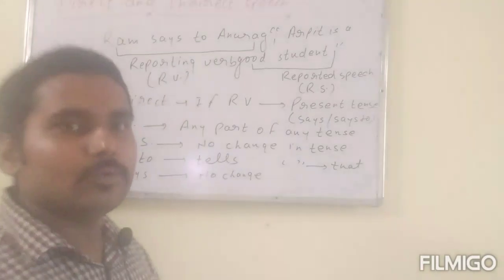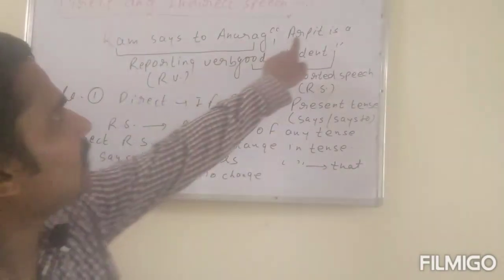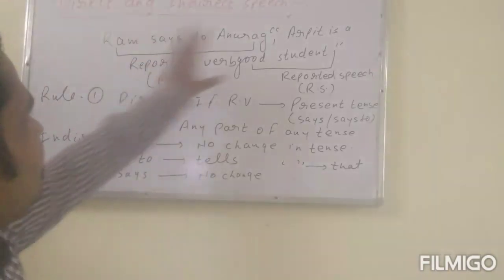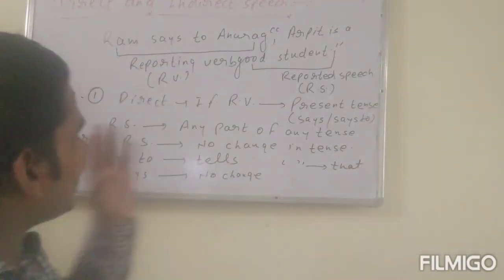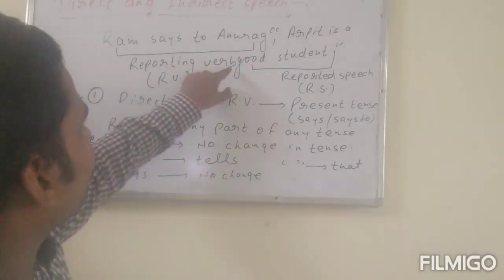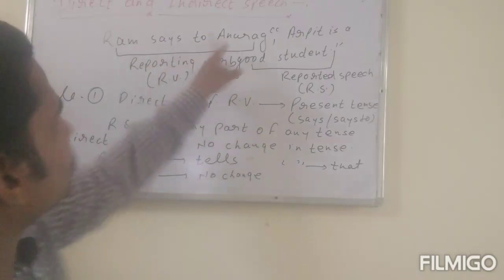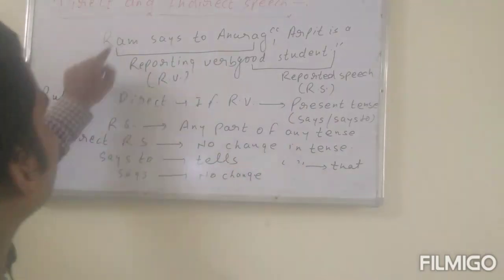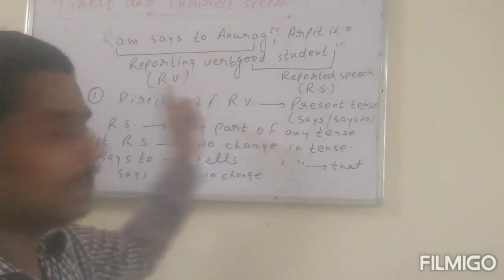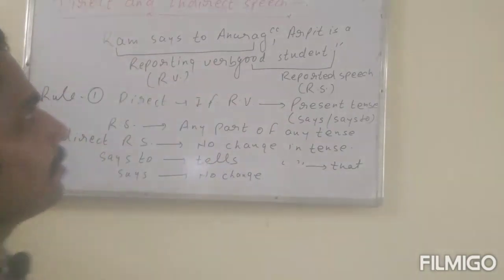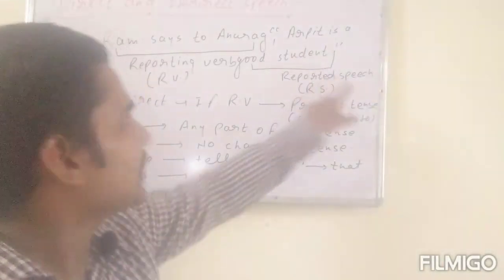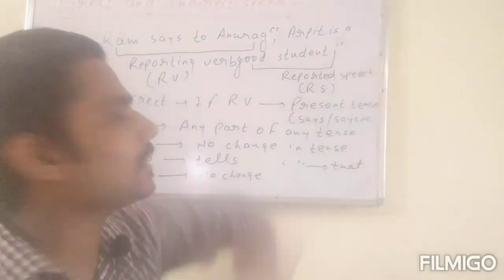One example is given to you. Ram says to Anurag, "Arpit is a good student." This one is direct speech. There are two parts in direct speech also. First one is the reporting verb, meaning before the inverted commas. Ram says to Anurag, this is the reporting verb. In short form, we can write RV. In the inverted commas, this is known as reported speech. In short form, I have written here RS.